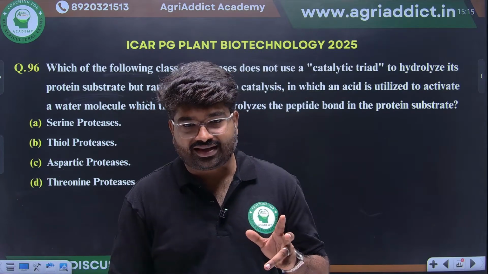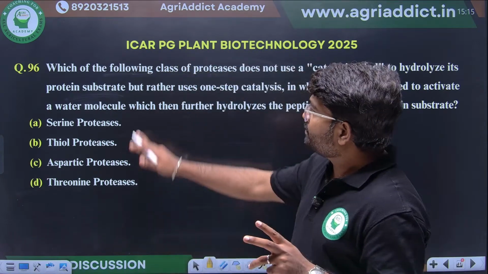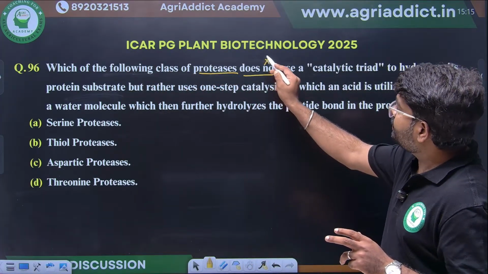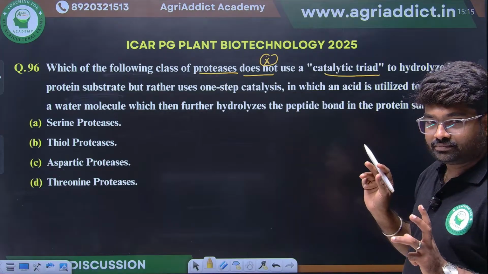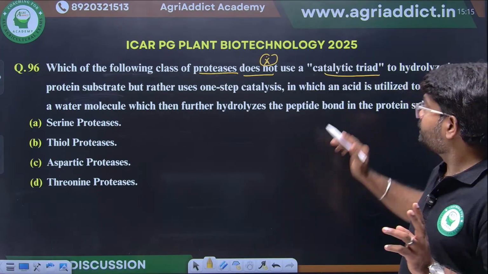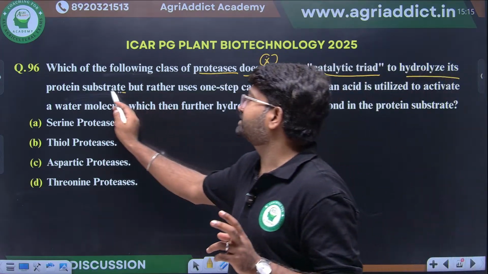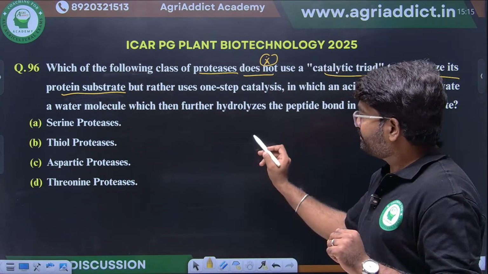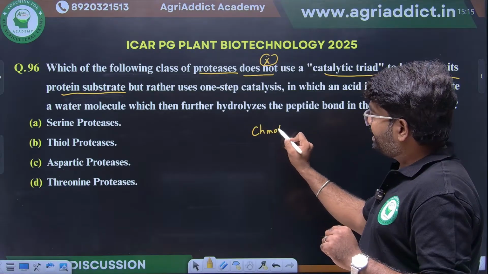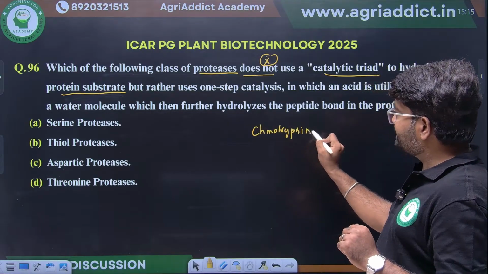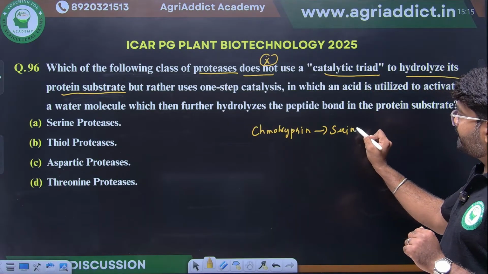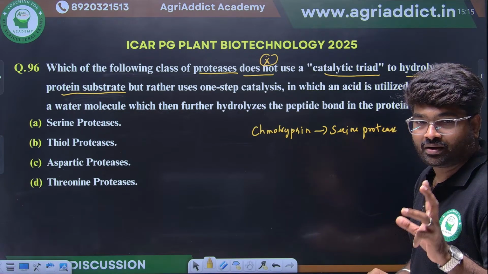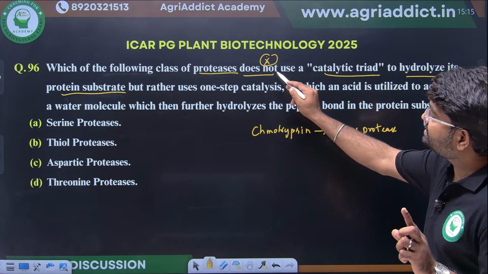Another question, about enzymology only. Somewhat tricky question. Which of the following classes of protease does not use a catalytic triad? They are not using a catalytic triad to hydrolyze their protein substrate. So from the first sentence we are clear. Chymotrypsin, which we can also call a serine protease, will use a catalytic triad, but they are saying it does not use one.